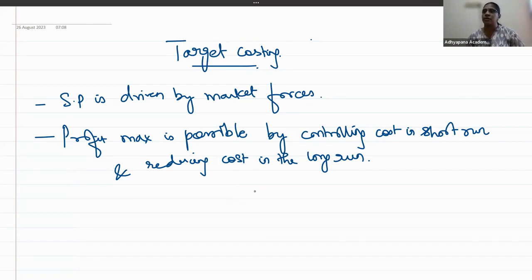So, what is target costing? You should set up a target cost in the reverse working. What is the reverse working? We all know cost plus profit equal to sales. Having known the sales minus the profit which is desired by the organization, I will bring my target cost, and I will ensure that my cost of production does not exceed the target cost. Target is set up for the maximum cost the organization can incur for the production for the period. By doing so, the profit can be maximized. That is the concept of target costing.